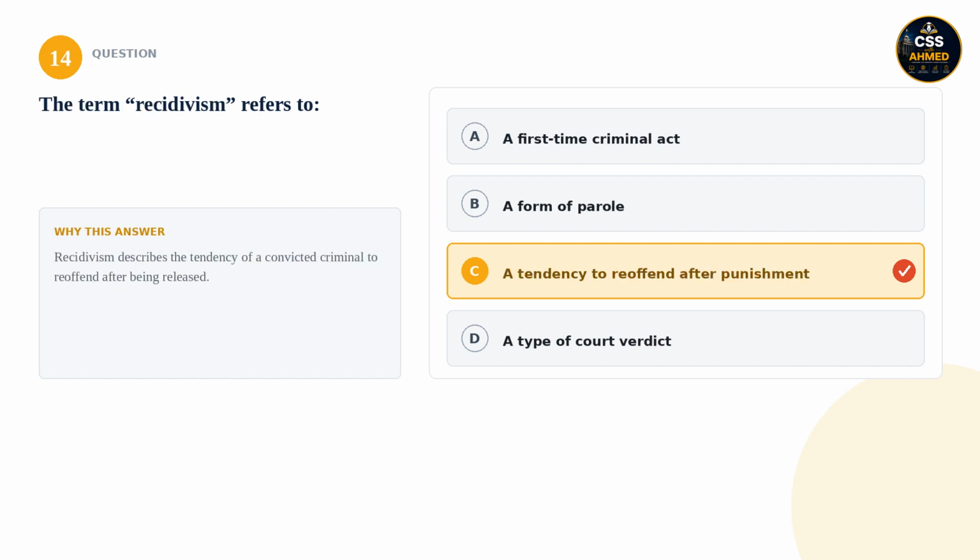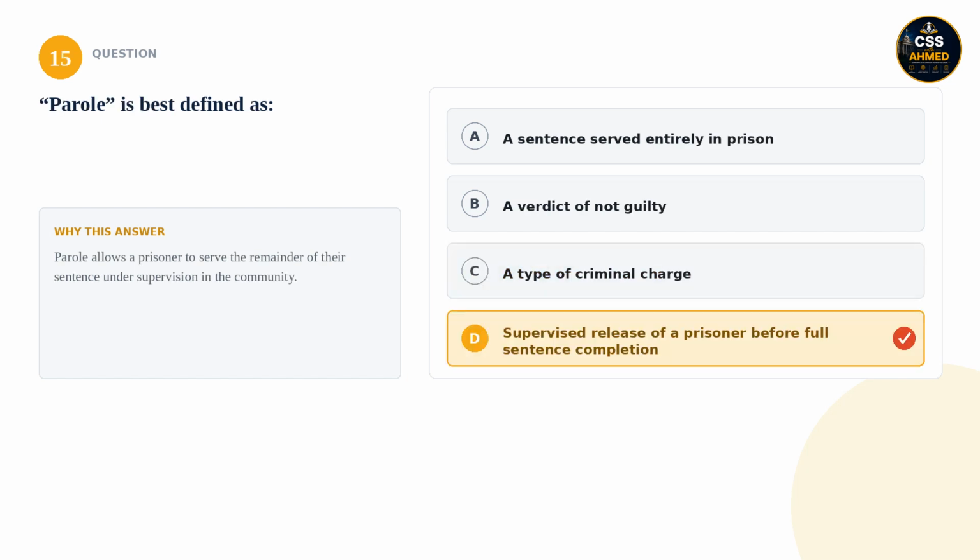14. The term recidivism refers to: is it a first-time criminal act, a form of parole, a tendency to reoffend after punishment, or a type of court verdict? The correct answer is a tendency to reoffend after punishment. Recidivism describes the tendency of a convicted criminal to reoffend after being released.